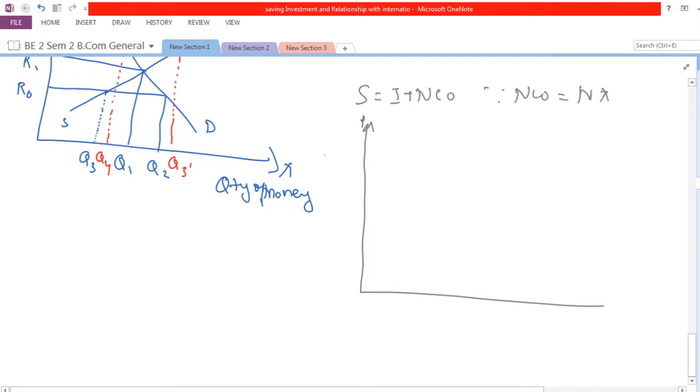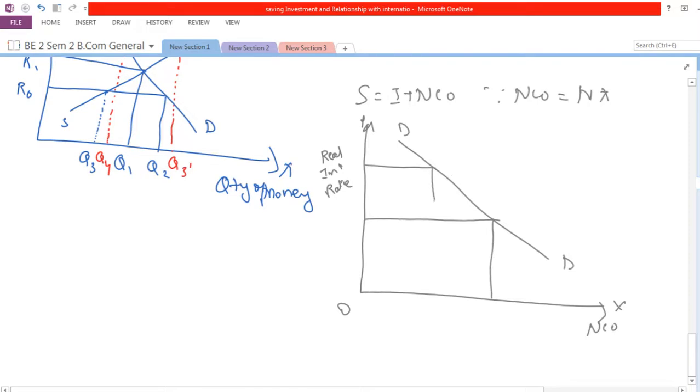On the y-axis we have the real interest rate, and on the x-axis we have net capital outflows. Here this is the demand curve, the NCO curve, and we are taking two scenarios, interest rates R1 and R2, with quantities Q2 and Q1.